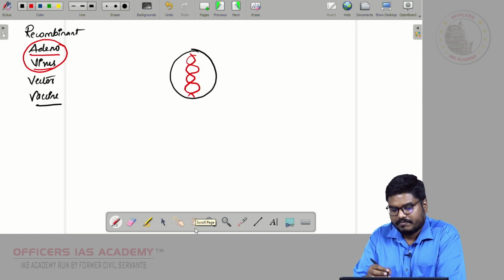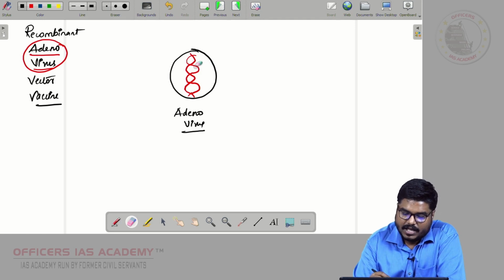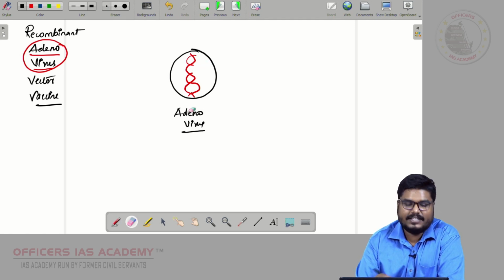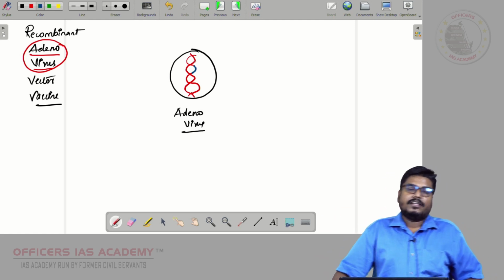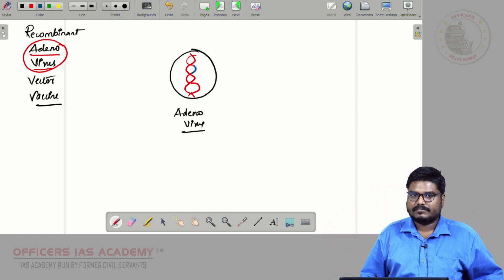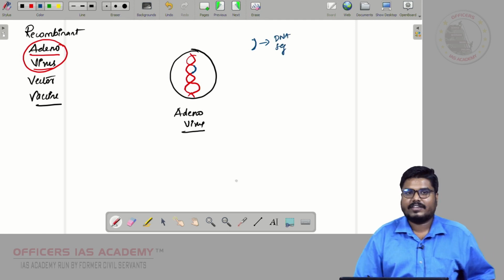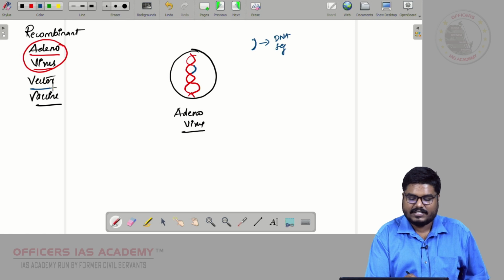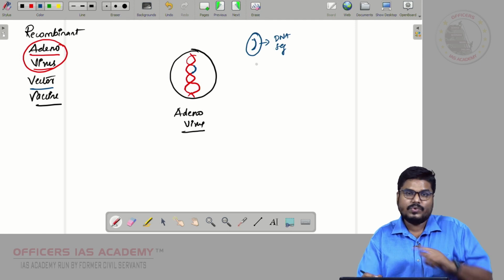Now what we are going to do is take the adenovirus in laboratory conditions. We are going to remove a portion of the adenovirus DNA and add a DNA segment into this adenovirus. From the adenovirus DNA we remove a segment and add another segment, this blue color DNA segment. Now this adenovirus is going to be the vector. Vector means carrier. This adenovirus is carrying this new DNA segment.